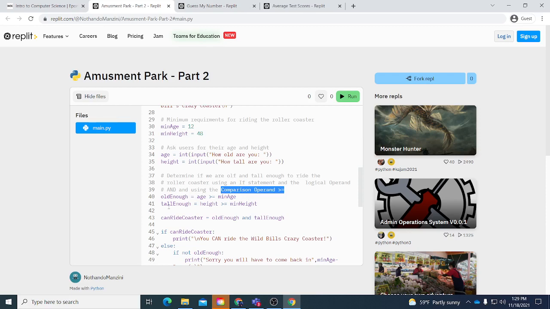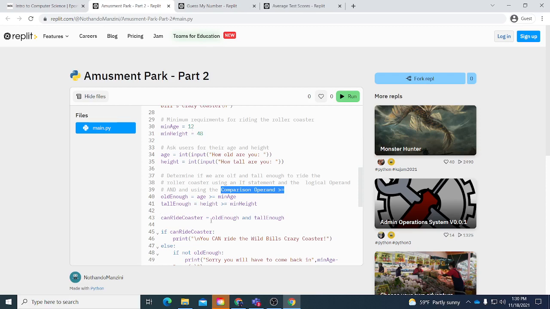That's part of the deal. And making sure that our height is greater than or equal to our minimum height. So you can either be 48 inches or greater than 48 inches. So for tall enough, we want to make sure that we're not less than 48 inches.